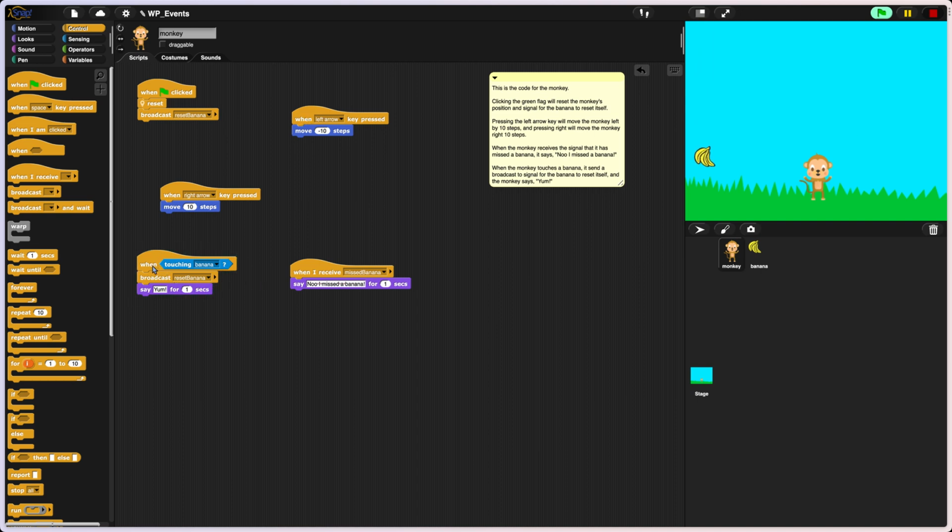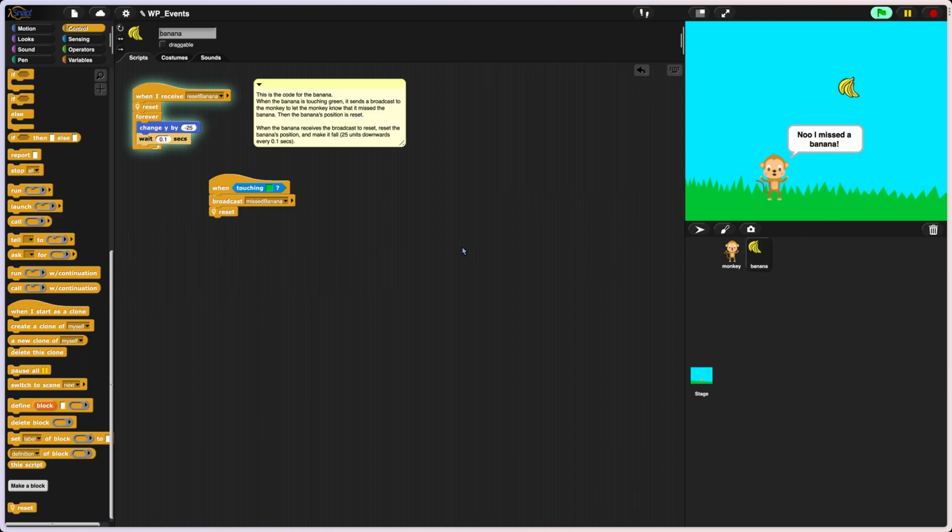So when it catches the banana, it will reset the banana and say yummy. So let me run this. So now when it catches the banana, it will say yummy. So when it misses the banana, it will say no, I missed the bananas.